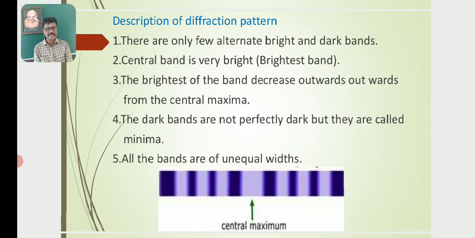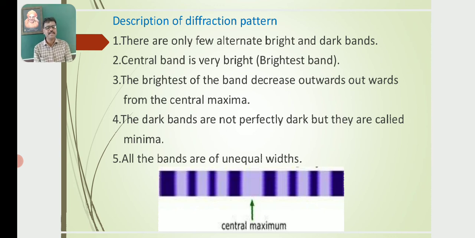The center, which consists of the brightest fringe, the so-called primary maximum, is surrounded by alternating bright and dark fringes, the secondary maxima and secondary minima.